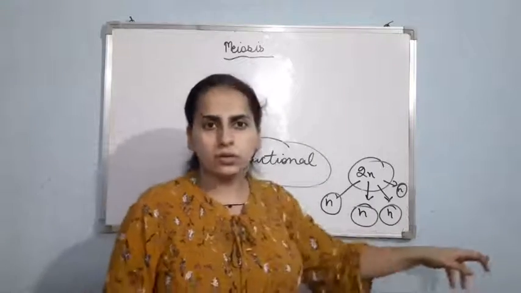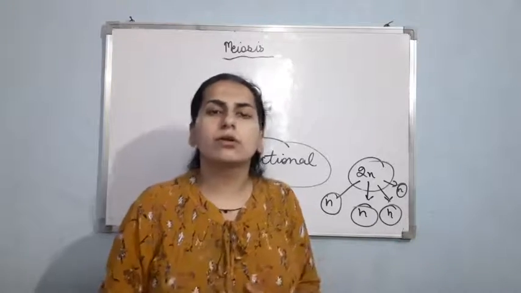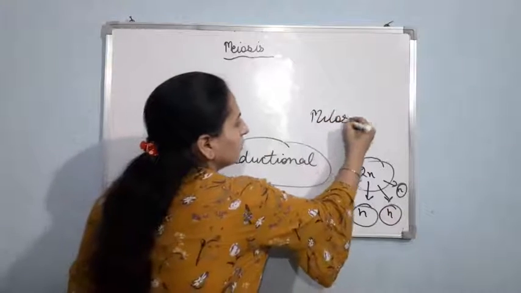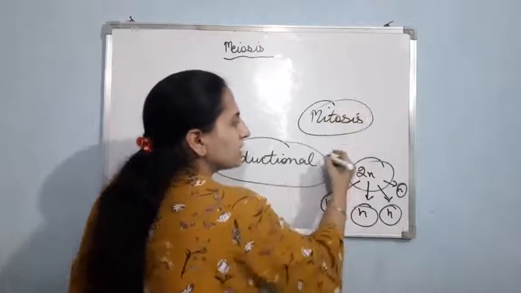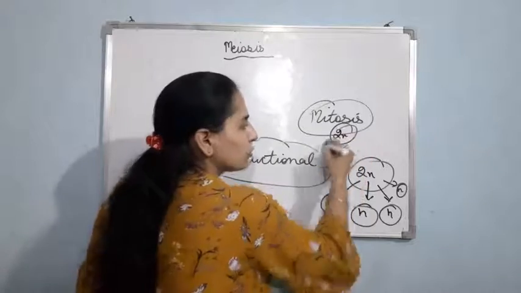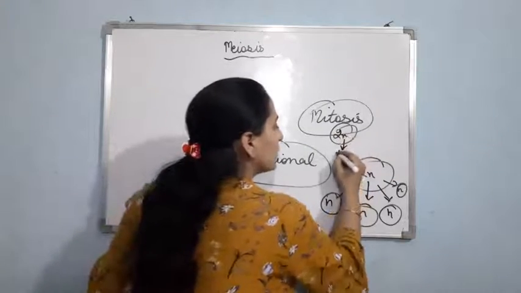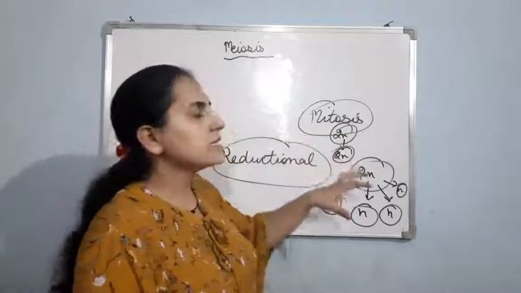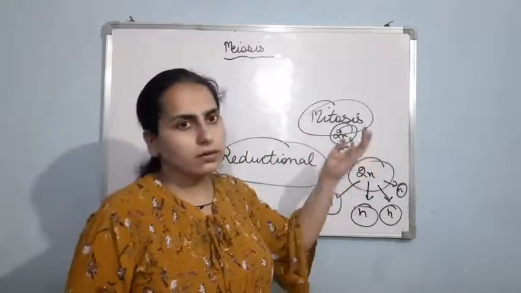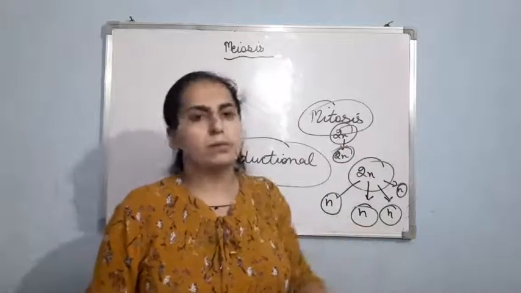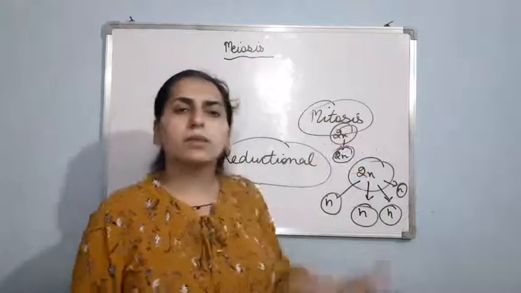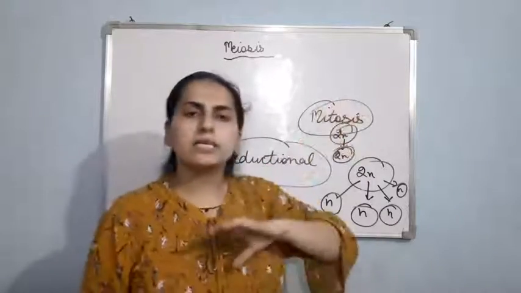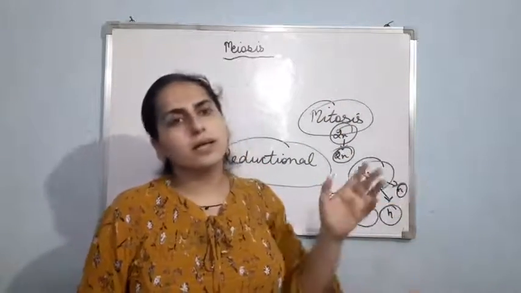progeny cells produced have the same number of chromosomes as the parent has. In mitosis, if the parent cell has 2n chromosomes, then the progeny cells produced will also have 2n chromosomes. Or I can say if the parent cell is haploid, then the progeny cell will also be haploid, and if the parent cell is diploid, then the progeny cell will also be diploid. Mitosis can take place in both diploid and haploid cells.